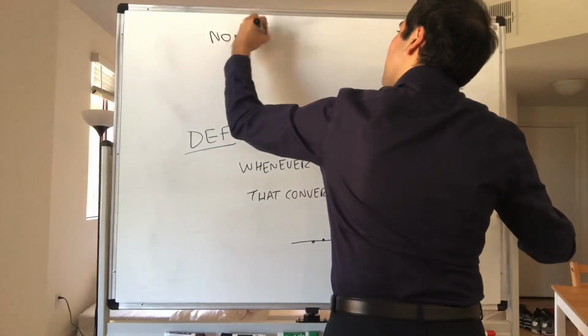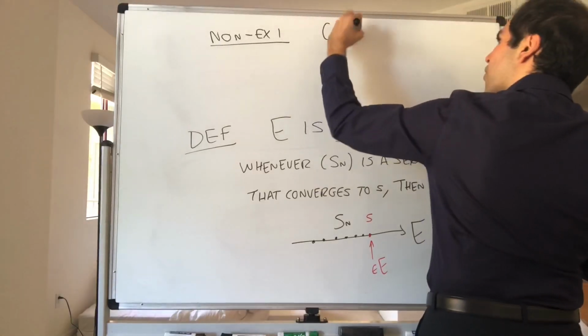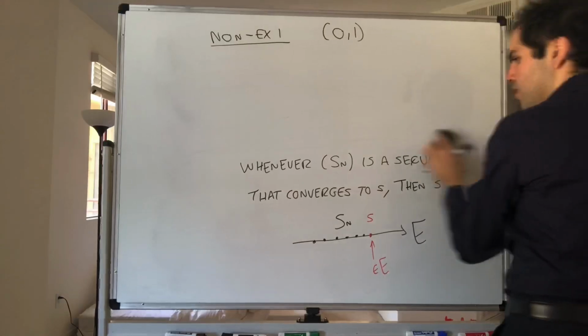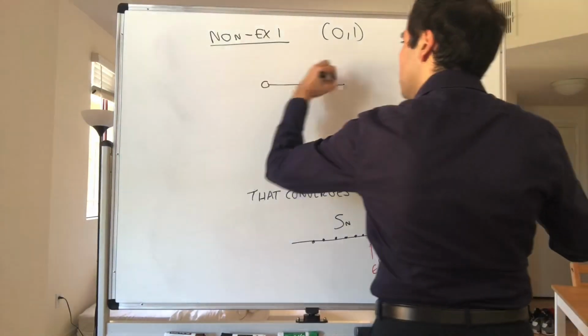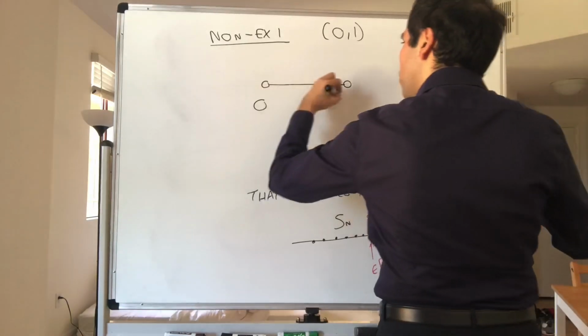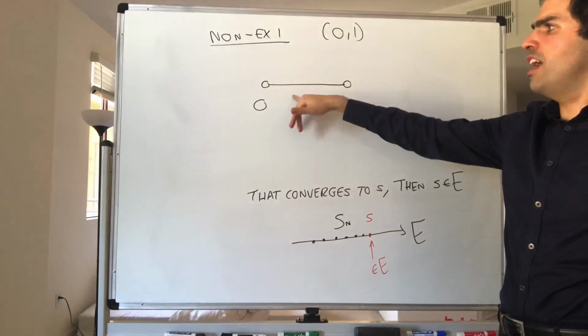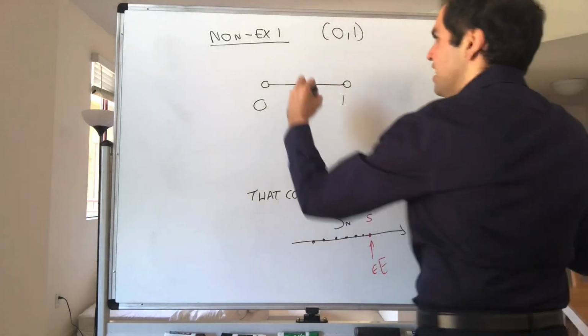So non-example 1. Consider the open interval (0, 1). Then I'm claiming this is not closed. What does it mean to show it's not closed? It means that you have to find some sequence in that set whose limit is not in that set anymore.